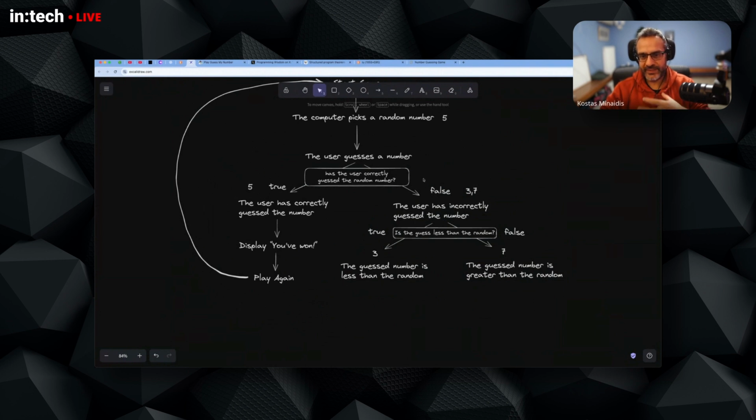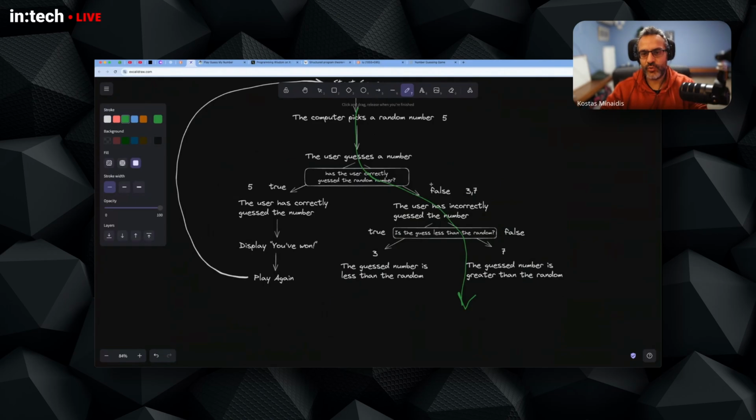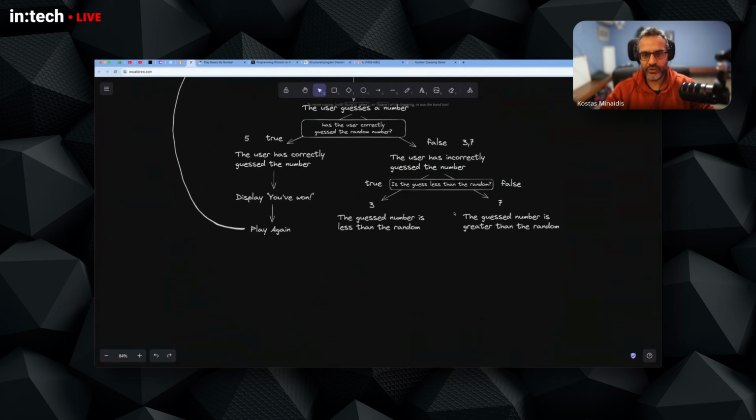Because if we went down this route, we know that the number is certainly not the correct number. Otherwise, we would have gone through this branch after this check, after this test. Okay, so we know that 5 is not in here, and the only cases we have is it's either less than or greater than the picked number. And we can continue our logic.